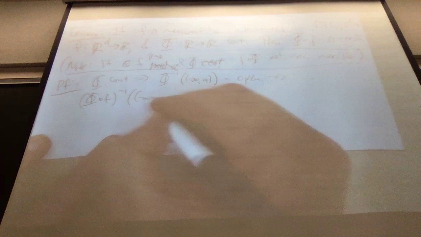If we had it the other way around, we would ask what's the inverse image under a continuous function of a measurable set? There's no guarantee that that's measurable. Continuity doesn't tell you what happens to the pre-image of measurable sets. So that's what goes wrong in that case.